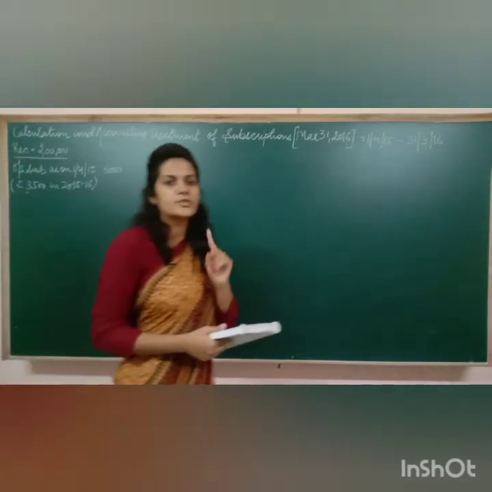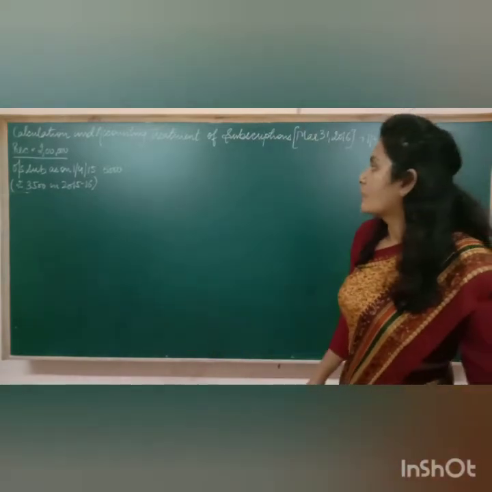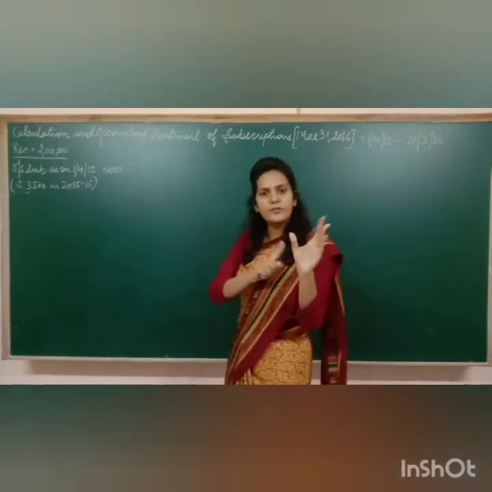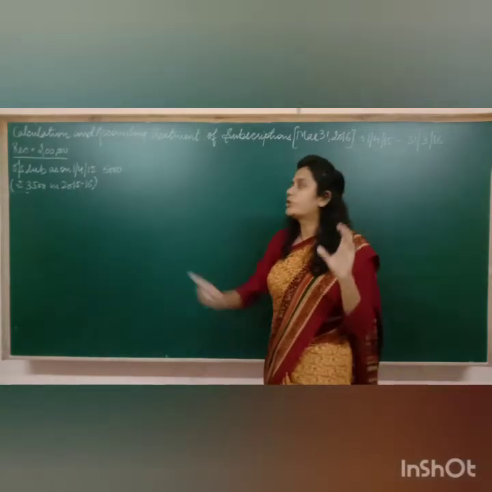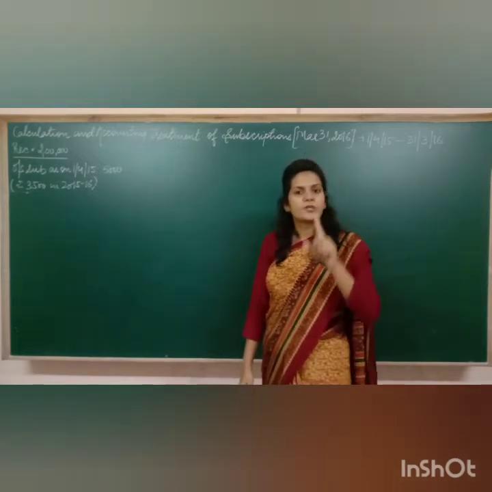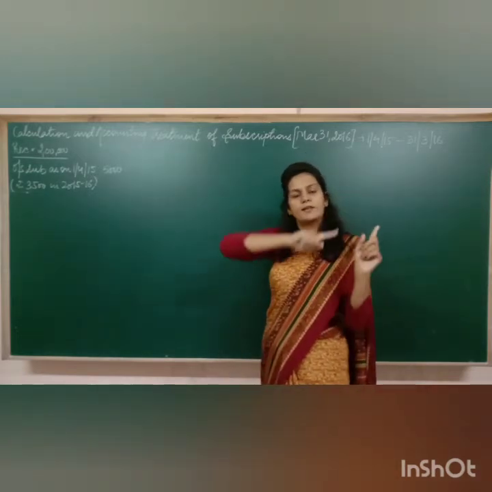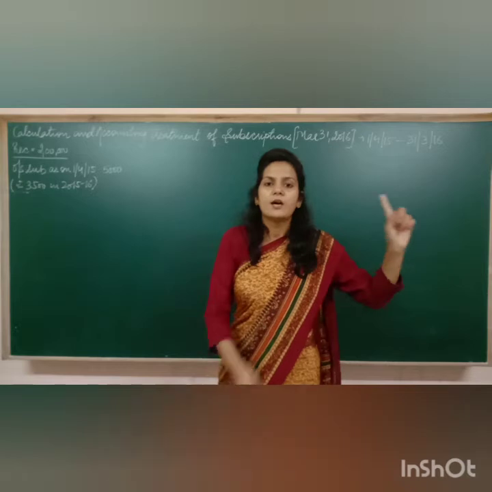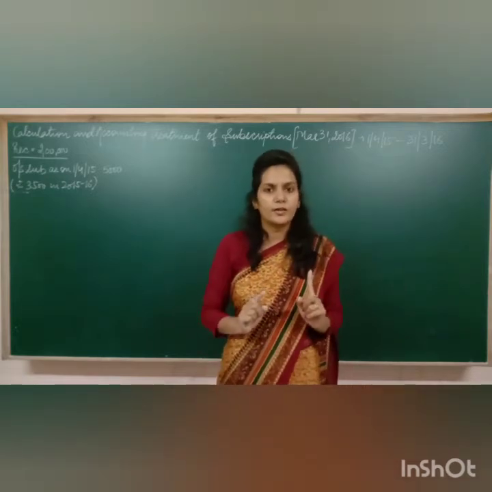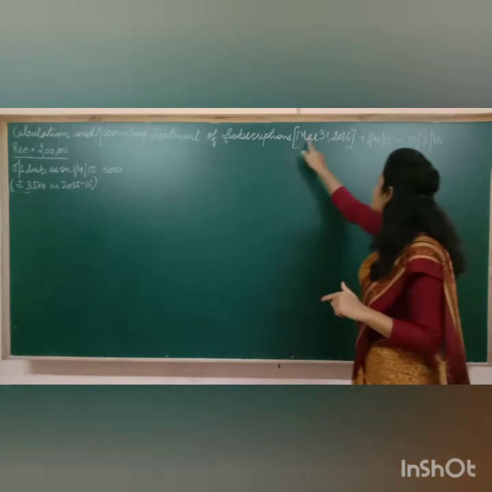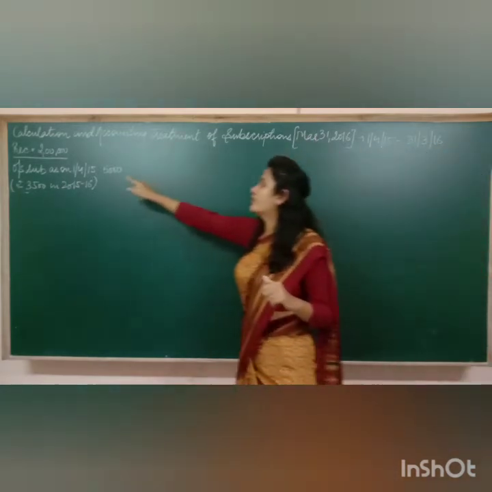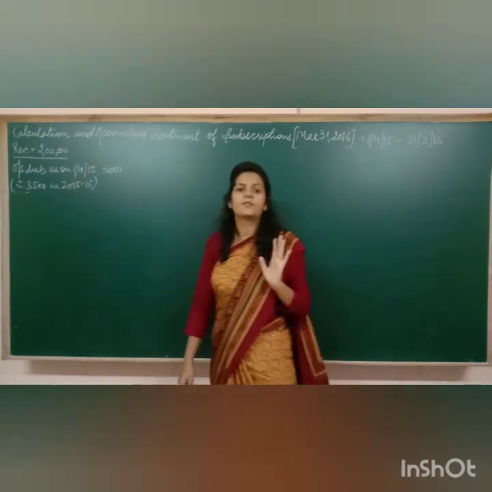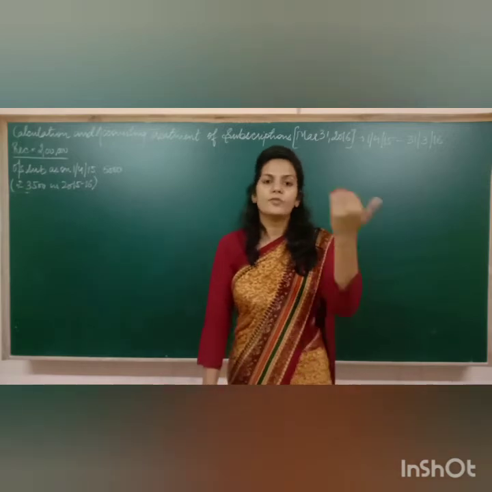Now let me explain first of all this point. Last year the subscription outstanding was rupees 5,000. Outstanding subscription of last year means that this income of rupees 5,000 belongs to previous year. But in the previous year we could not receive this 5,000. But as per the rule, this income must have been treated last year itself. Last year you must have added 5,000 in income and expenditure, but you did not receive it in cash. But now in this financial year, out of this 5,000 you have received rupees 3,500. It means that this 2 lakh includes this rupees 3,500 also, because we have received a part of this rupees 5,000.